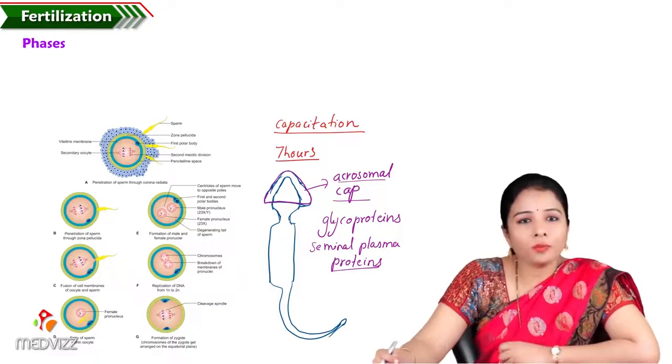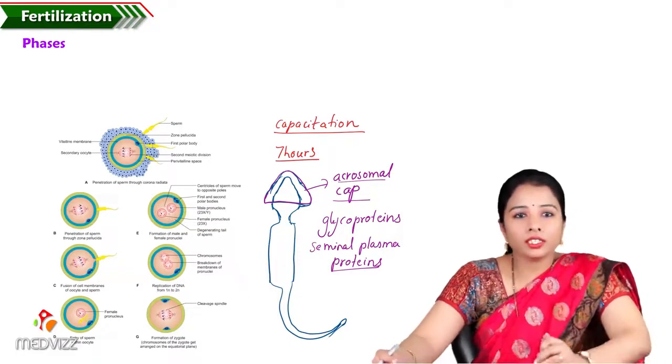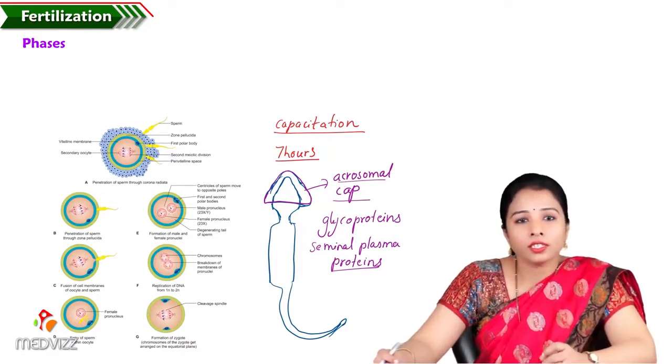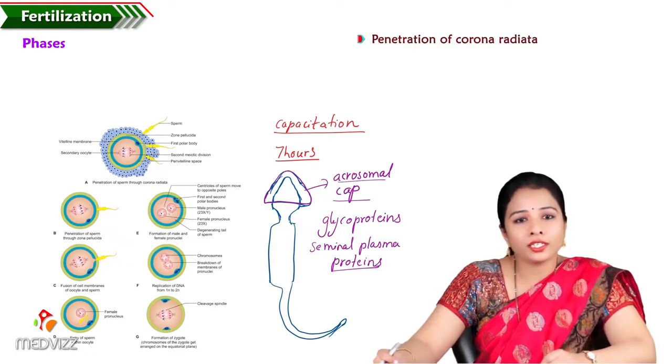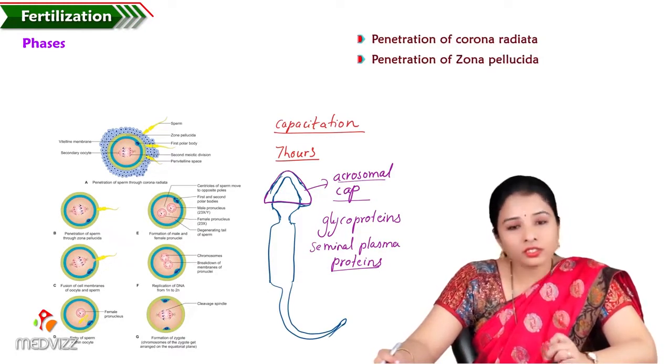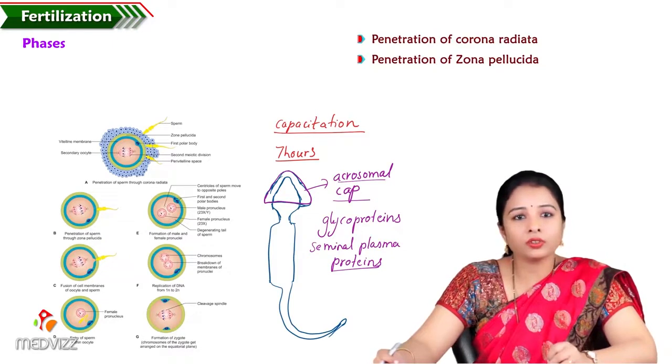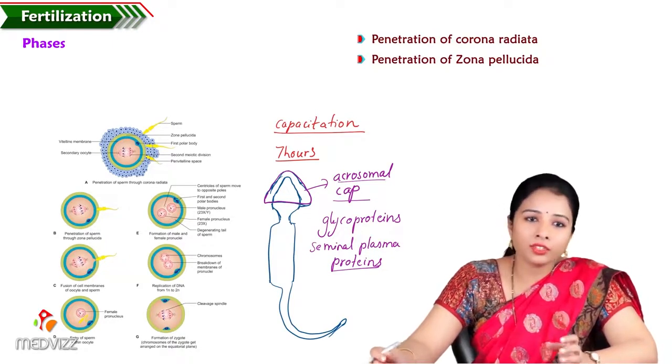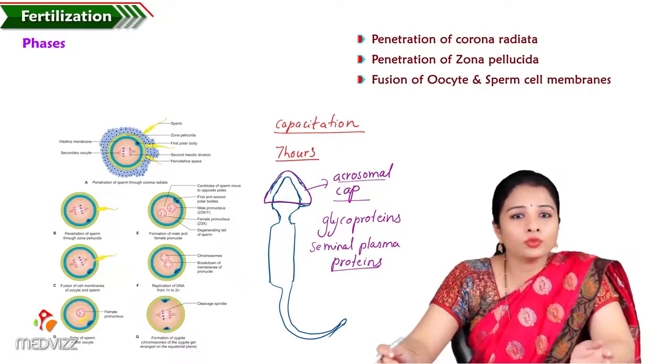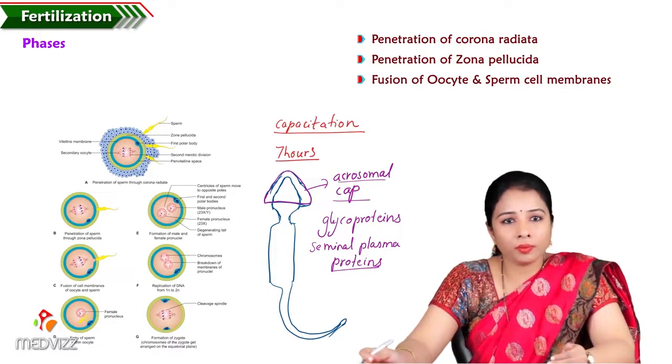So let's see about the penetration. Penetration occurs in 3 stages. One is penetration through corona radiata, second stage is penetration through the zona pellucida, and third stage is where we see the fusion of oocyte and the sperm cell membranes.